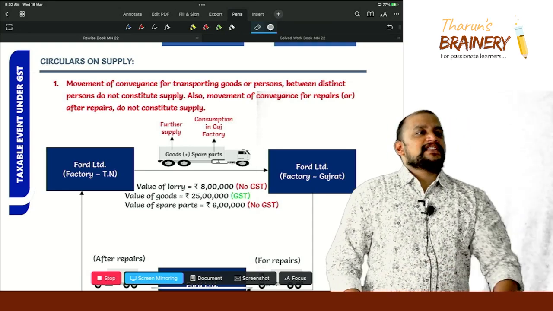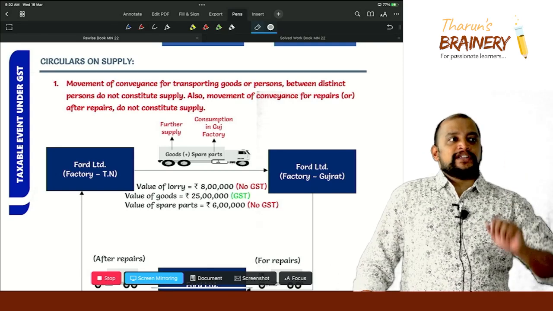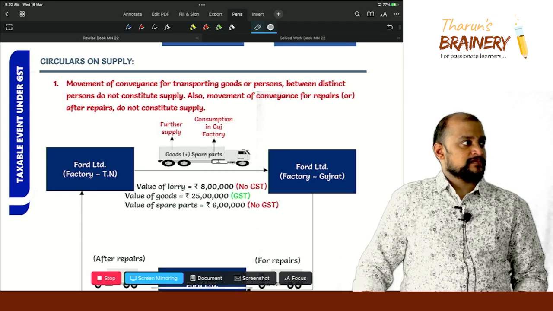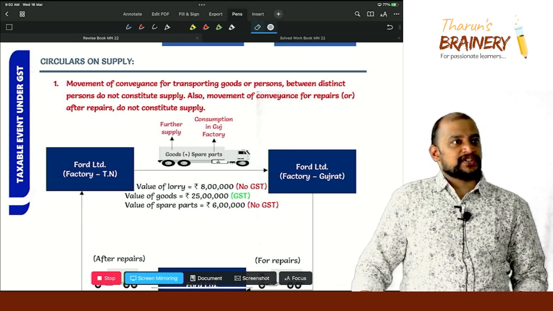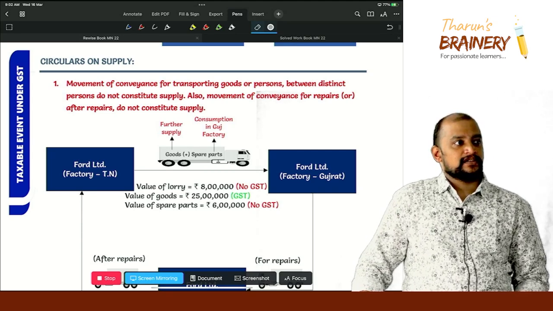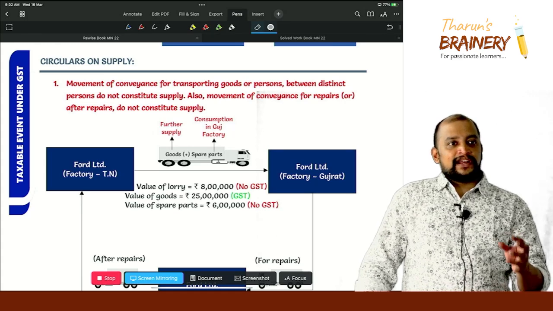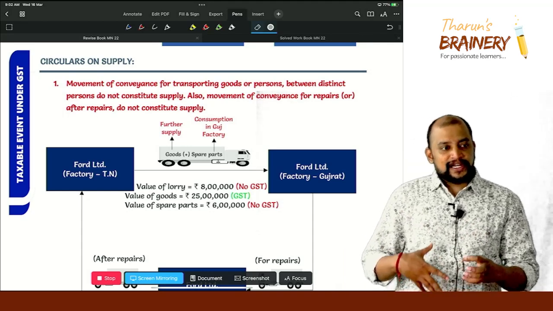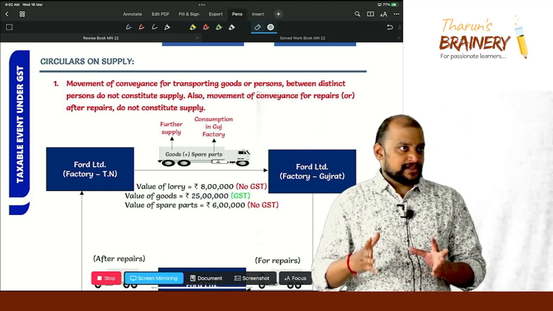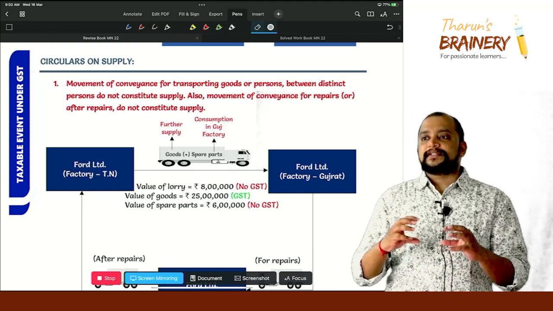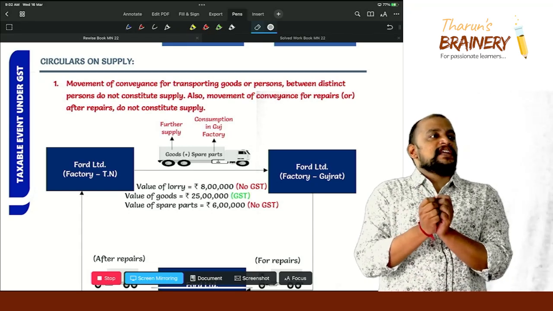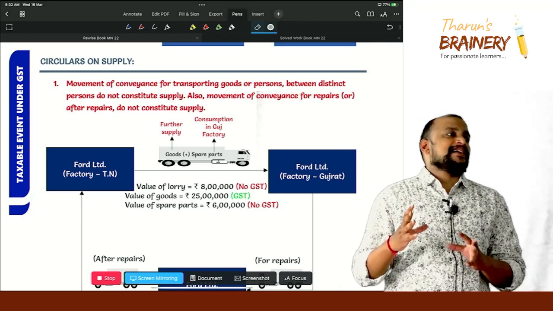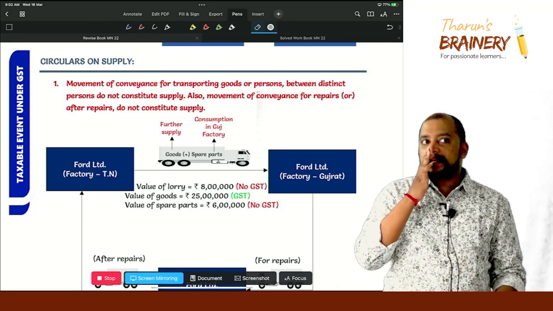In 7.1c, we have a point, distinct persons. What are distinct persons? Whenever there is a registration in one state and another registration in another state, they are treated as distinct persons. If there is any transaction between the distinct persons, it will be treated as supply under 7.1c, correct?